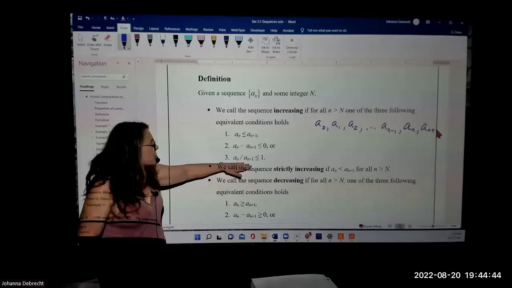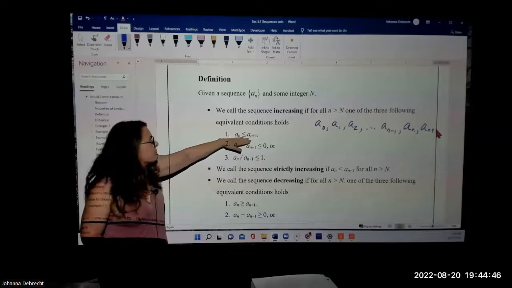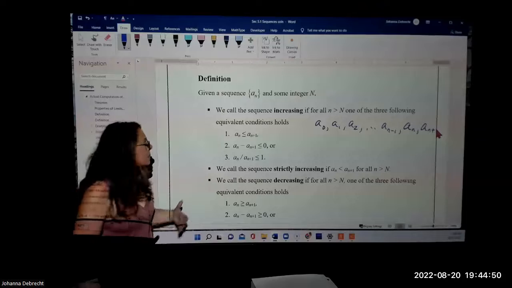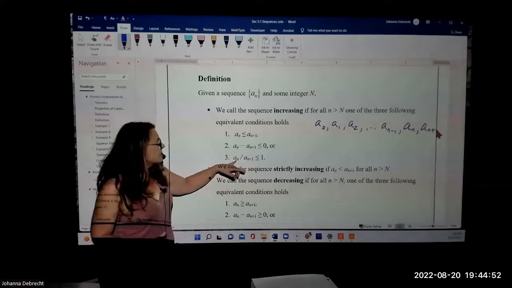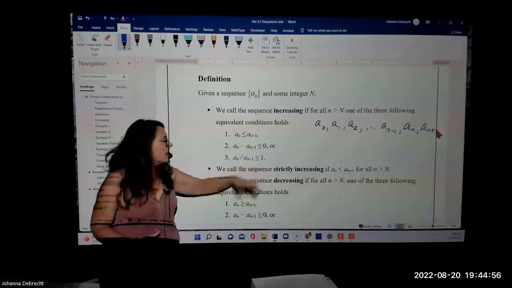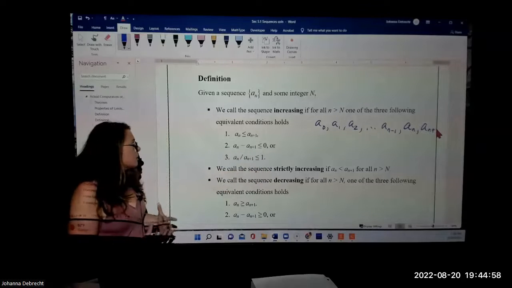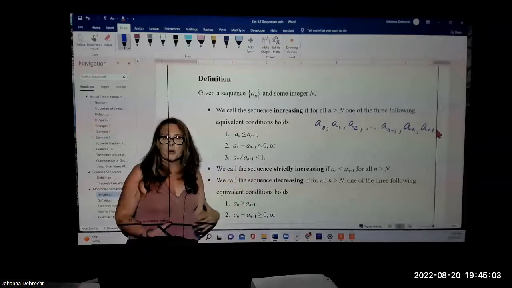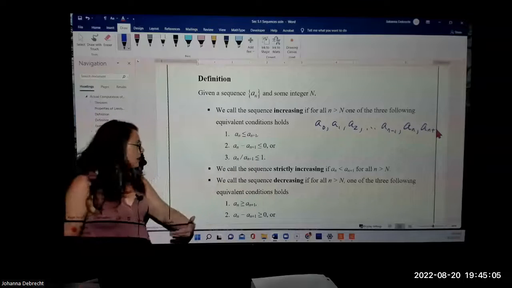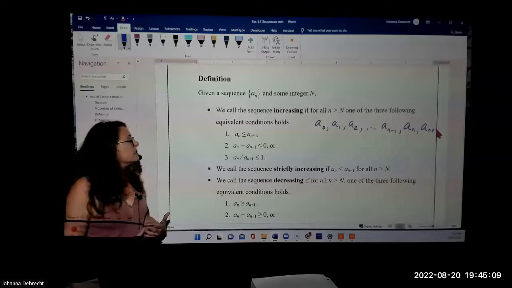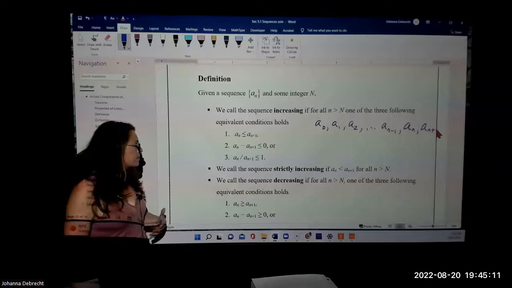What about the third? Well, the third is in fact equivalent to the first one, provided that a sub n and a sub n plus 1 are not 0. If that's the case, then a sub n divided by a sub n plus 1 has to be less than or equal to 1. And again, if we want strictly increasing, we would make it less than 1. And that just means that the ratio of the term in front divided by the term after has to be less than 1, and that means that it is strictly increasing.